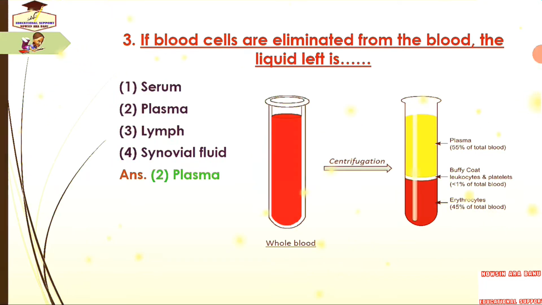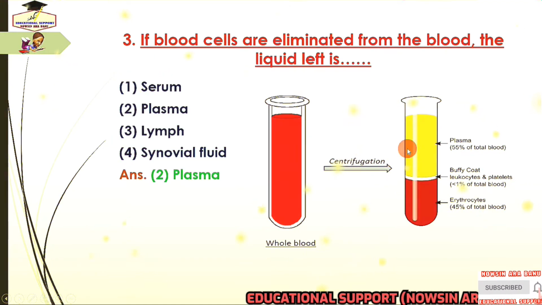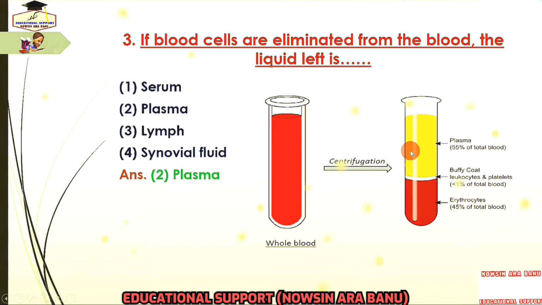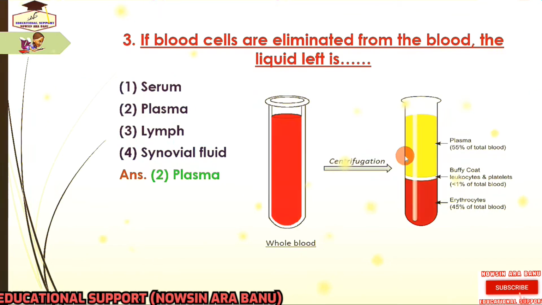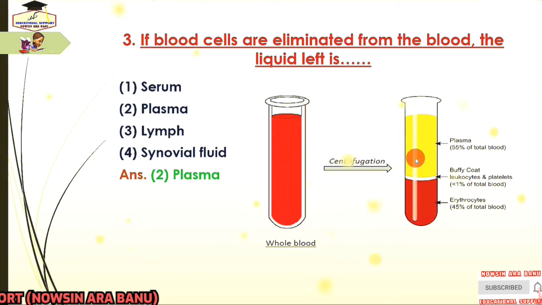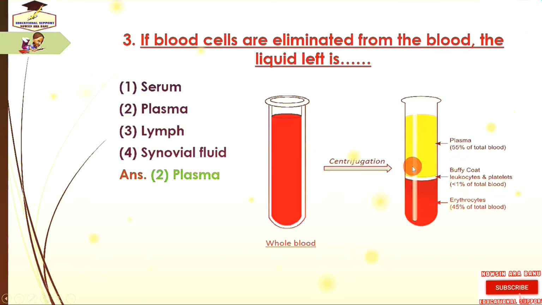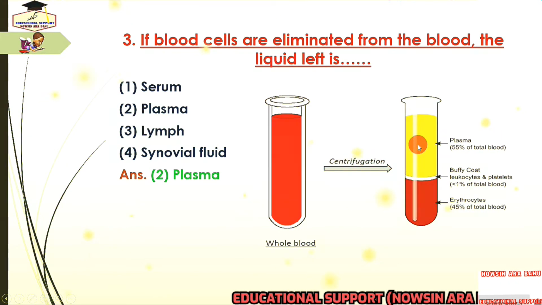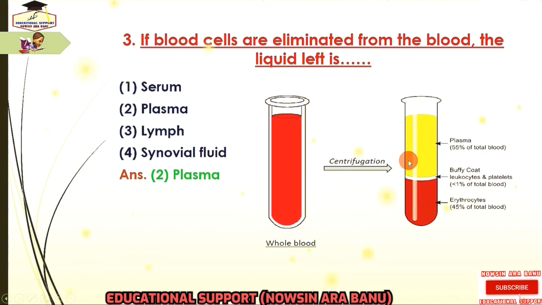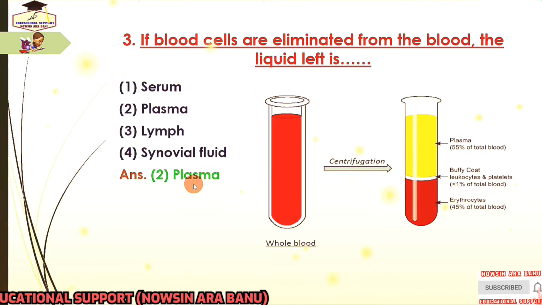Do you know what is plasma? The blood is composed of a yellow transparent fluid known as the plasma. It is the liquid part of the blood that carries cells and proteins throughout the body. It makes up about 55% of the body's total blood volume. So the answer is plasma.